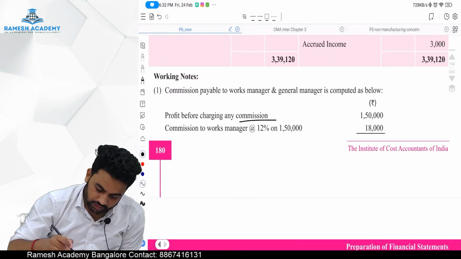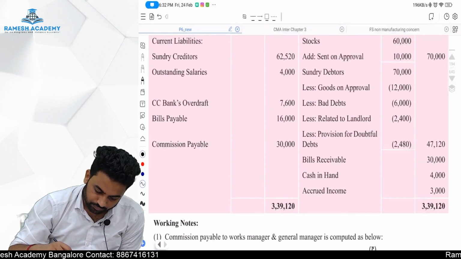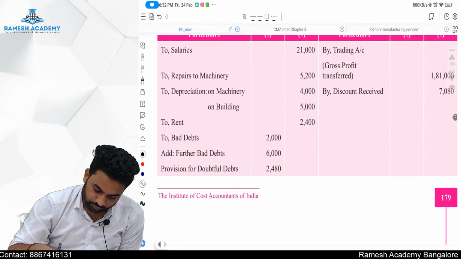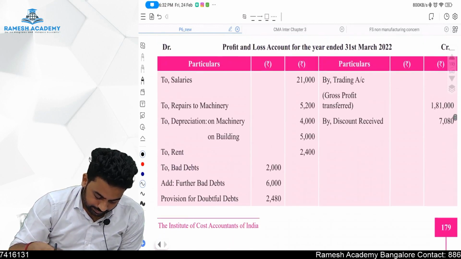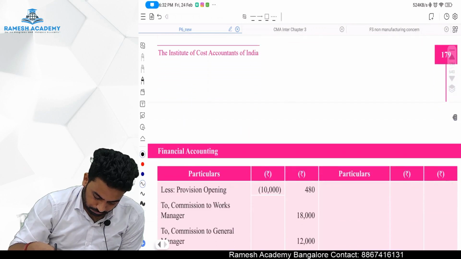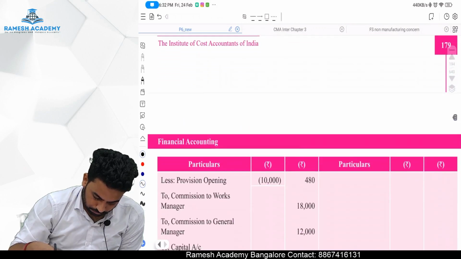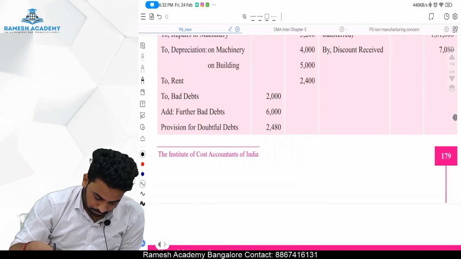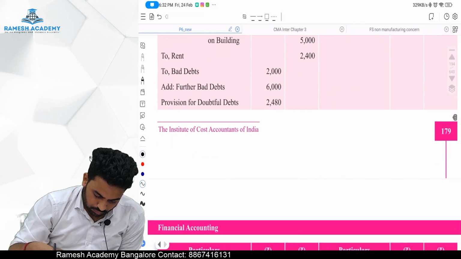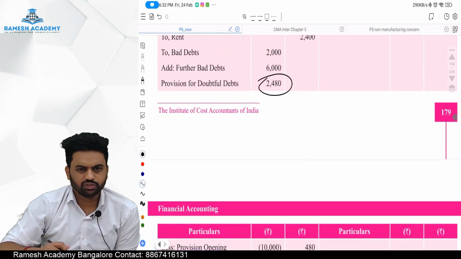Profit before charging any commission is 150. How come? Provision for a doubtful debt is 2480.